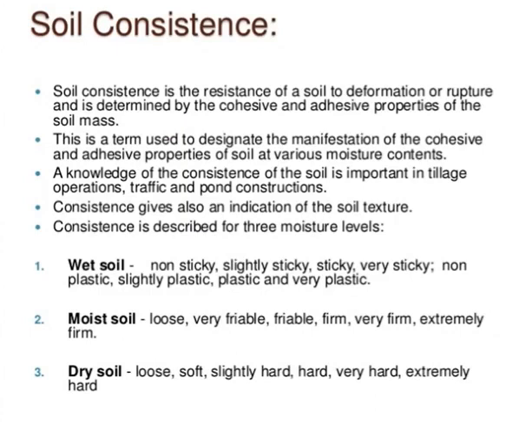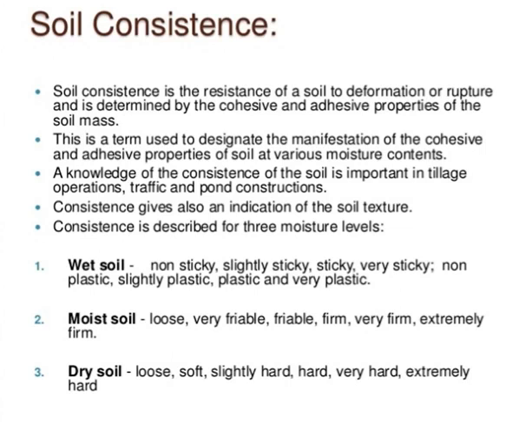The next soil property is known as soil consistence. Soil consistence is the resistance of a soil to deformation or rupture, and it is determined by the cohesive and adhesive properties of the soil mass.